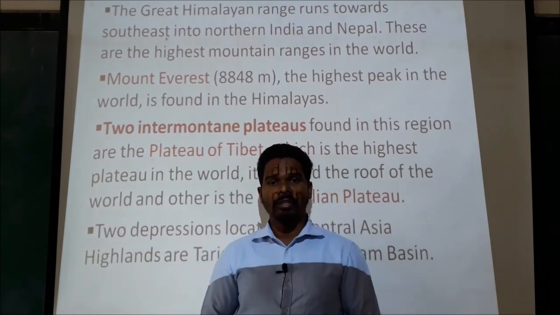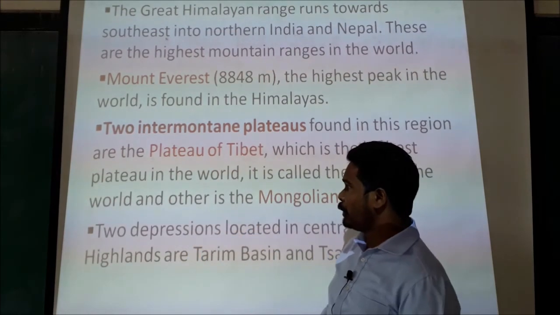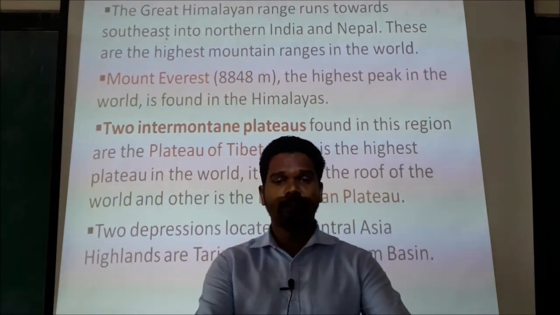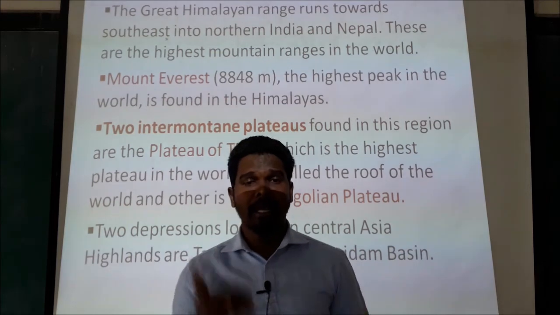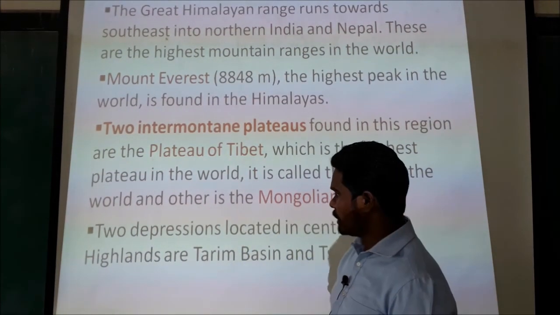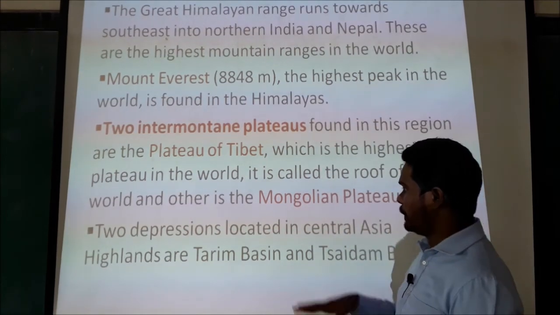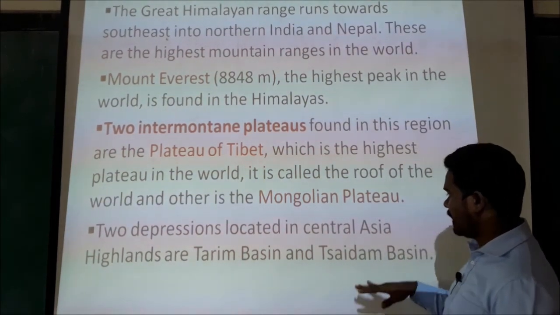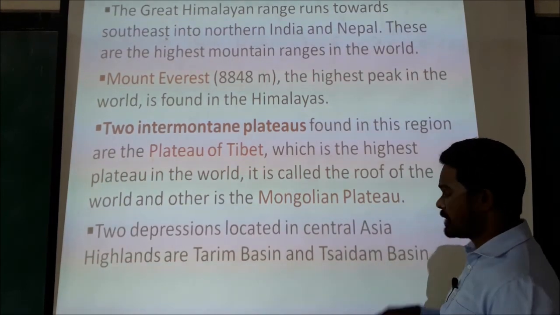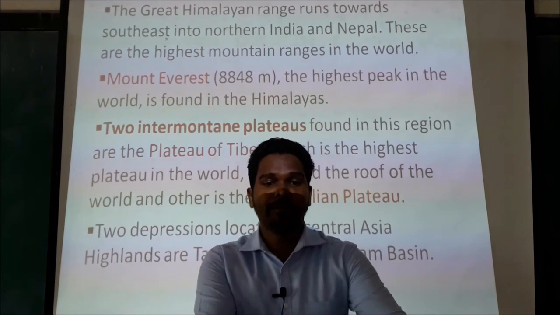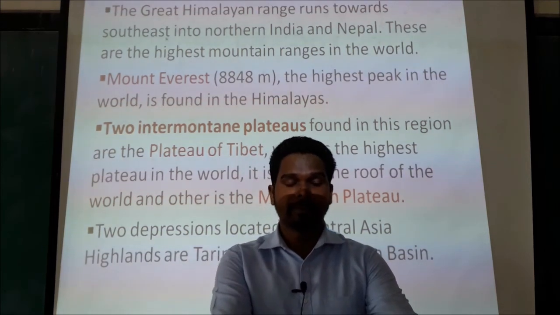Therefore, it is called the roof of the world. Don't forget, Plateau of Tibet is called the roof of the world because it is the highest plateau in the world. And in these regions, there are 2 depressions. They are Tarim Basin and Tisedam Basin. These are the 2 lowest depressions found in these regions.